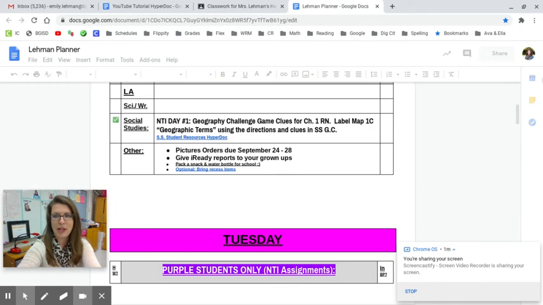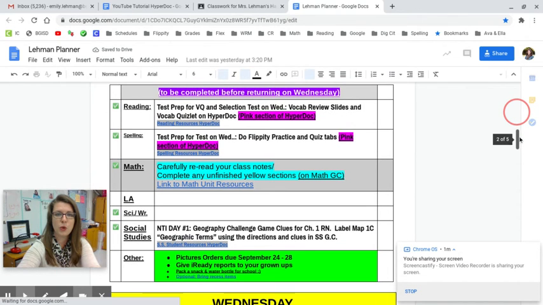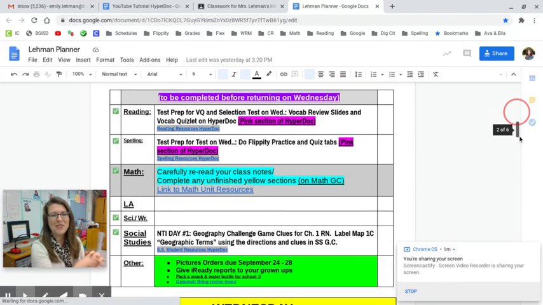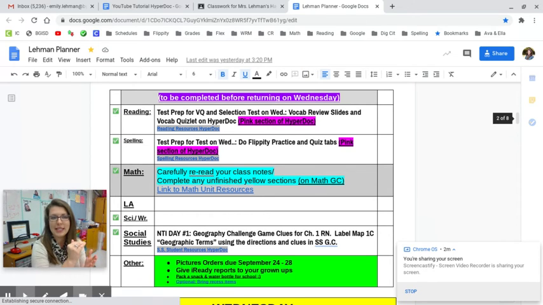If I scroll to Tuesday, just as an example, this is what the students should wake up to. And if they are on NTI this Tuesday, this is their to-do list. This is exactly what that expectation is for what they should be working on. So just as an example, if they're looking for their reading assignment, right here it says test prep for vocabulary quiz and selection test on Wednesday. Review vocabulary review slides and vocabulary Quizlet on HyperDoc.